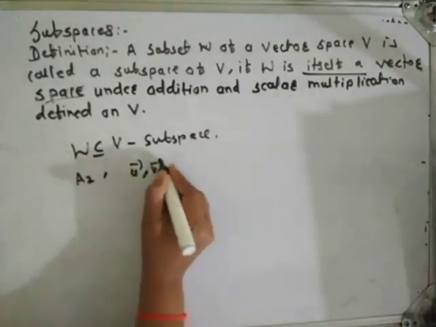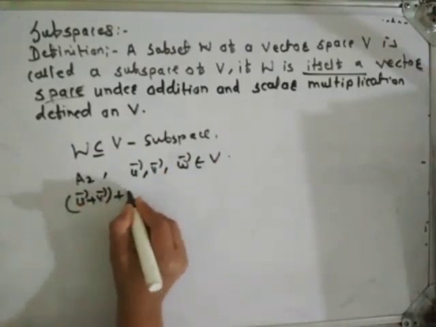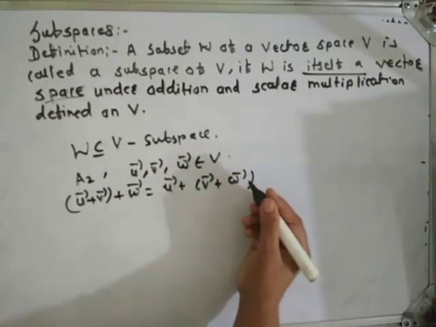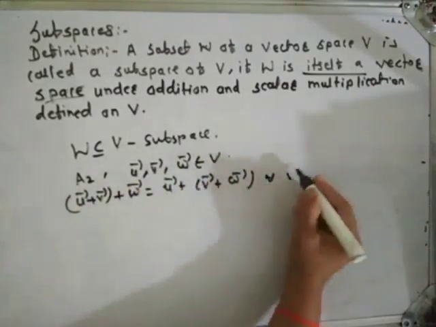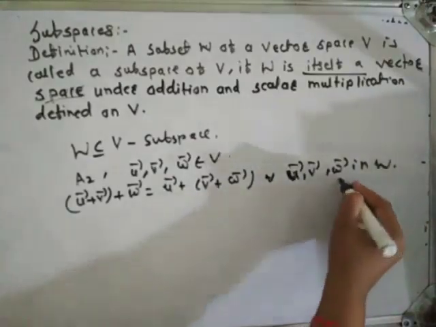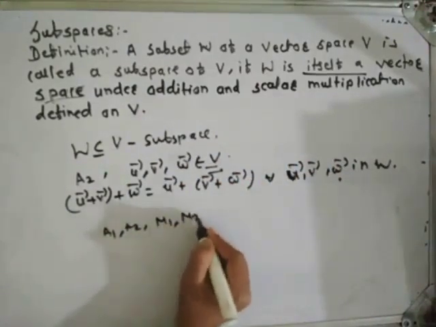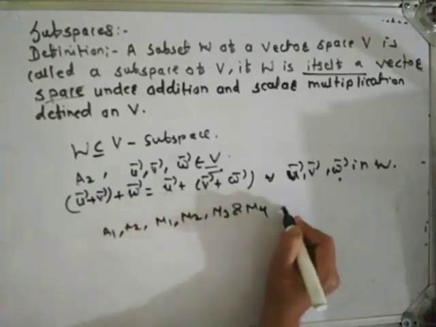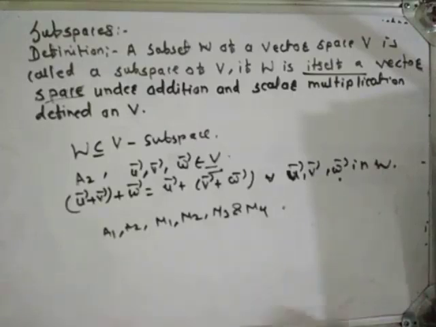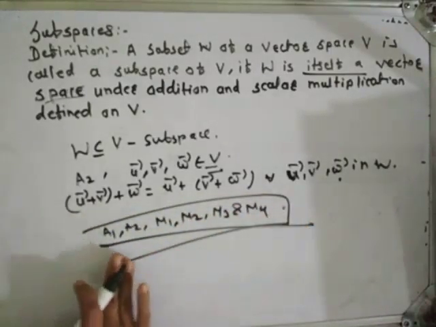For all u bar, v bar, w bar belonging to V, A2 is associativity of addition: u bar plus v bar plus w bar is equal to u bar plus v bar plus w bar, which holds for all u bar, v bar, w bar in W, since a member of W is also a member of V. In fact, the axioms A1, A2, M1, M2, M3 and M4 need not be verified for W. Hence, these axioms can be dispensed with.